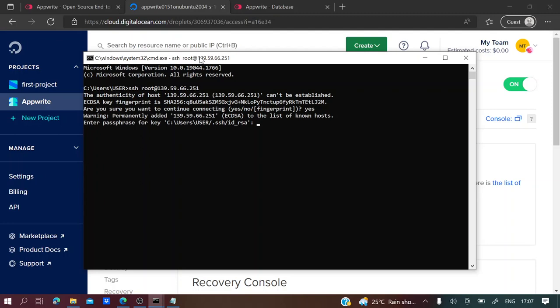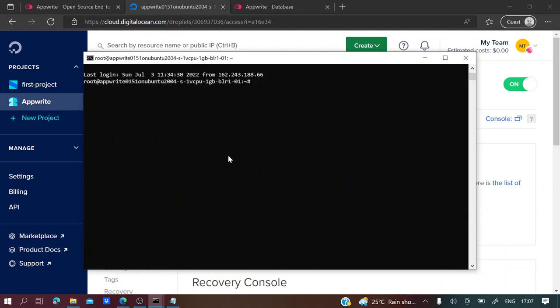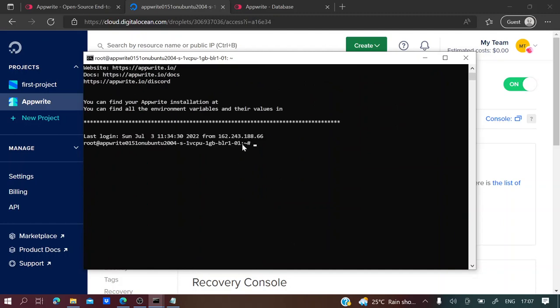Yes, I want to continue. I have to enter the passphrase which I had given, and yes, this will connect you to the droplet terminal. Now if you see, I can do the same things which I did in the browser console, I mean the console which was opened in the browser.